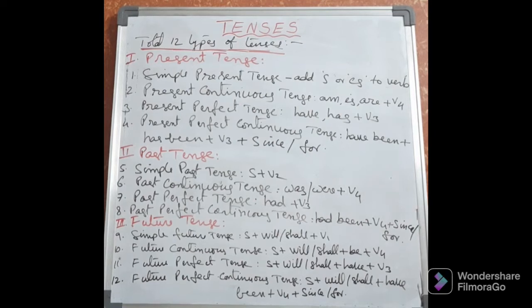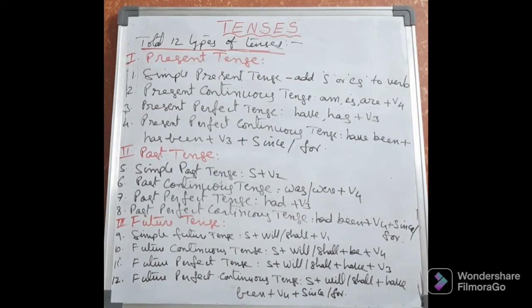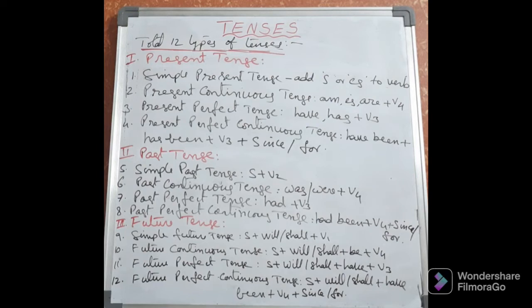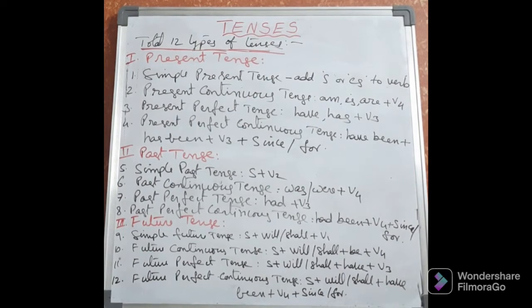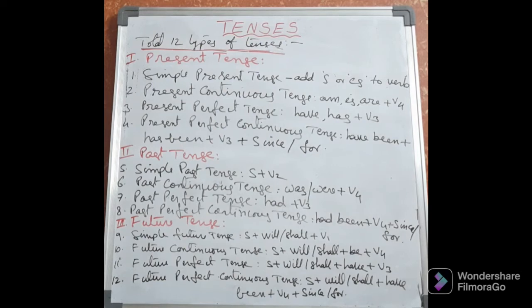For the same type of work in progress, we have to take V4. That is the rule for the continuous tenses. It may be present continuous or past continuous, but here it is perfect continuous. In perfect continuous, we have to take been along with V4. Being a past perfect, we have to take had. Being a continuous tense, we have to take been, plus V4, plus, as usual in the perfect continuous tense, since or for to tell the work time.